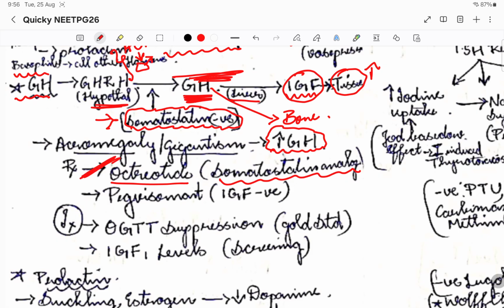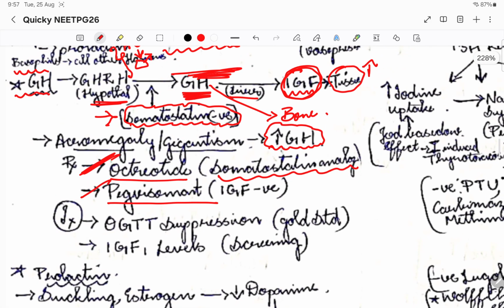Then, if for example there is already increased growth hormone in the body, we have to target the receptor. What is the receptor? The insulin like growth factor receptor, right? This is what the growth hormone will convert into. So if we target the receptors of that particular tissue, then the growth hormone action won't happen, right? So this is pegvisomant. Please remember octreotide and pegvisomant.